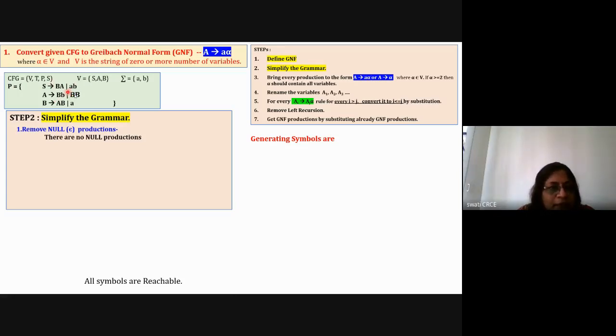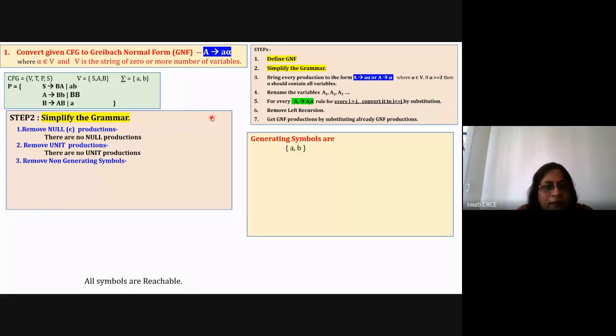Then try to find out, is there any unit production? Unit production is not there. So move to the next step, that is removal of non-generating symbols. Generating symbols are small a, b, and anyone who is generating small a, b is a generating symbol. So capital S generates small ab and capital B generates small a. Because of that, S and B are generating symbols.